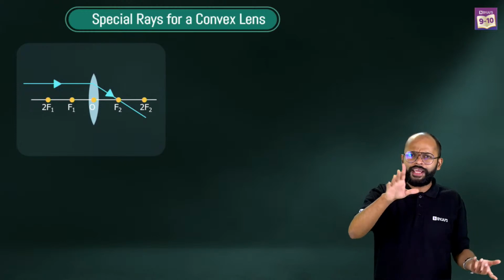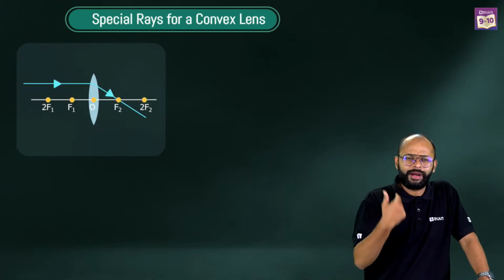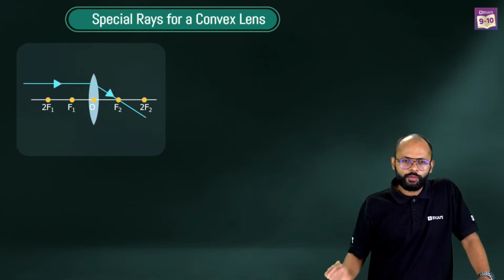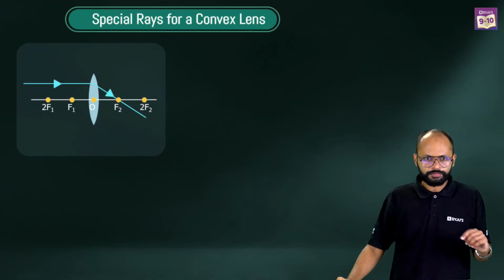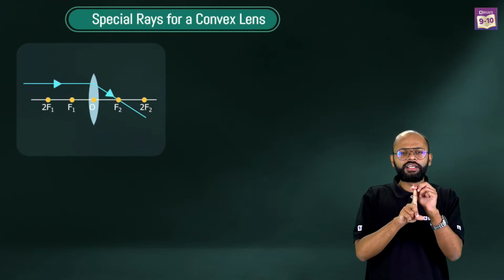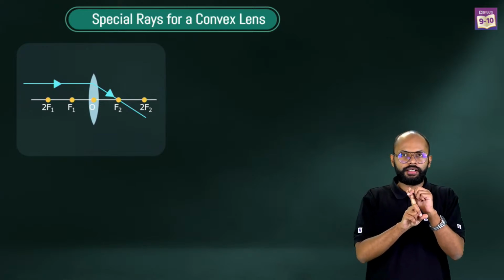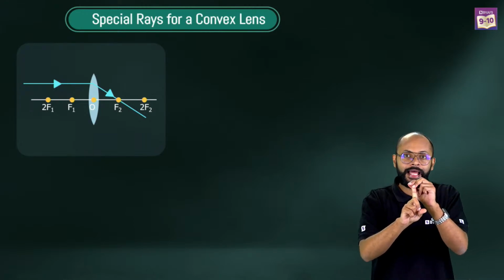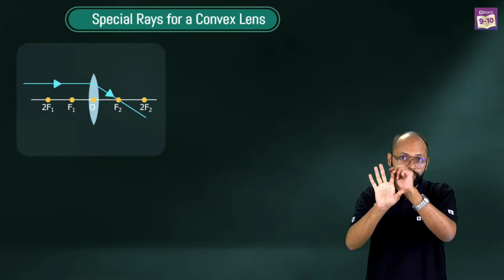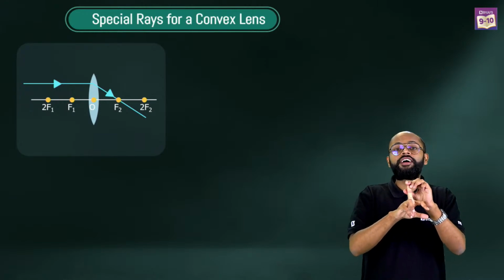See, in mirrors also we had some special rays, na? Acha, which rays were special? Can someone remind me? In mirrors, what were the special rays? One was... Yes, Niba, correct. That's true. Yes, one was parallel to principal axis, and that used to pass through focus, right? Okay. Second was